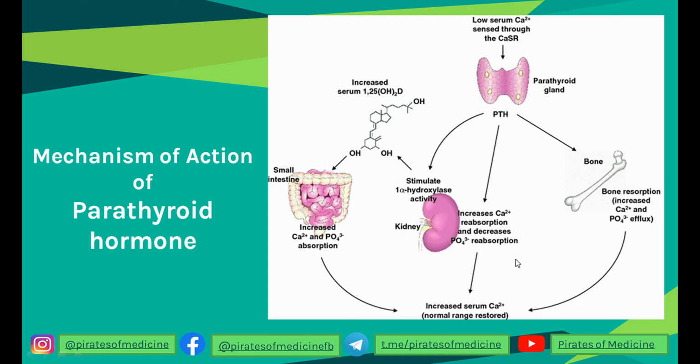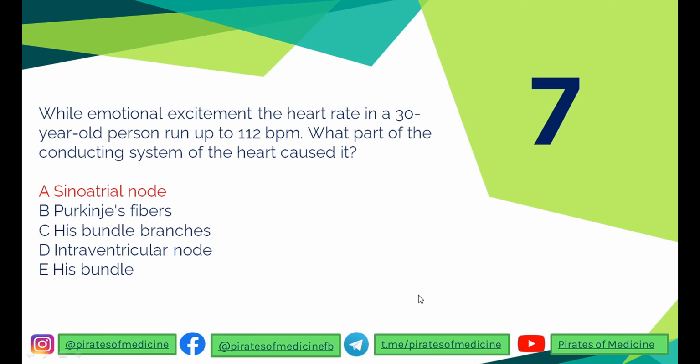So this is how parathyroid hormone acts, and if the parathyroid gland has decreased function, the amount of serum calcium will be decreased, which is evident in our question. Let's go to the seventh: while in emotional excitement, the heart rate in a 30-year-old person runs up to 112 beats per minute. What part of the conducting system of the heart caused it?